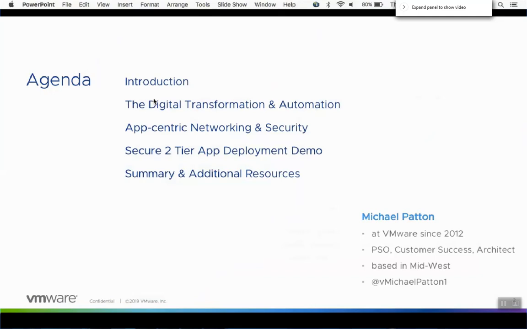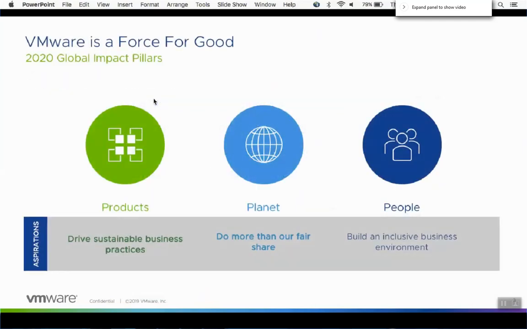Okay, so what we're here to talk about today is digital transformation and automation, some introductory comments, app-centric networking and security, the secure two-tier app development demo, and then some quick summary and additional resources. Because really what I want to see out of this is, where do you go next with this information, and how does this impact your environment? That's what I'm most excited about, and why I want to be able to show you what this looks like.